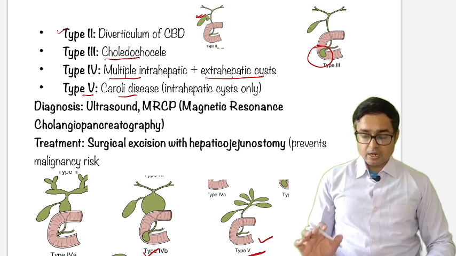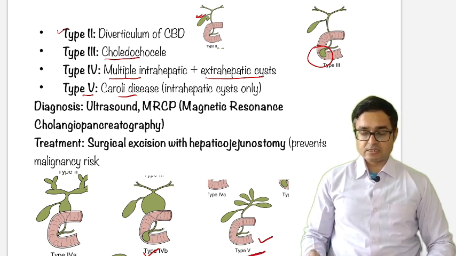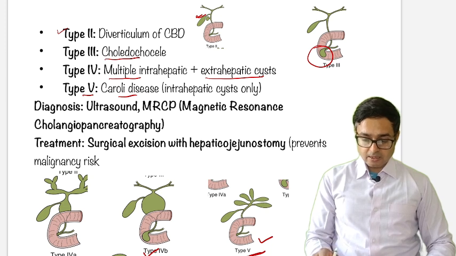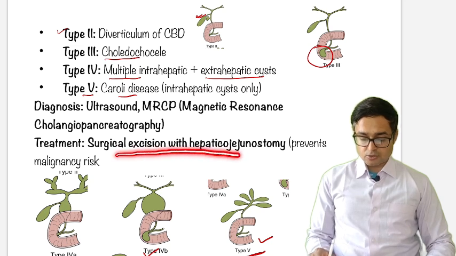So this is Todani's classification of choledochal cyst, which is very important. Just pause this video and revise these cysts. The diagnosis is by ultrasound, MRCP, cholangiopancreatography, and treatment is by surgical excision with hepaticojejunostomy.